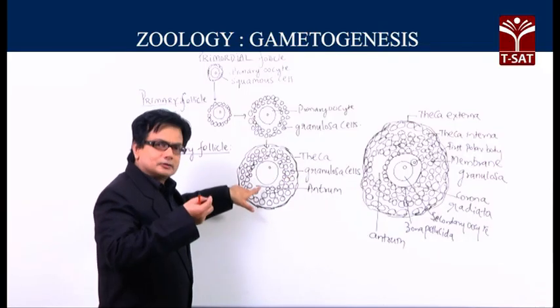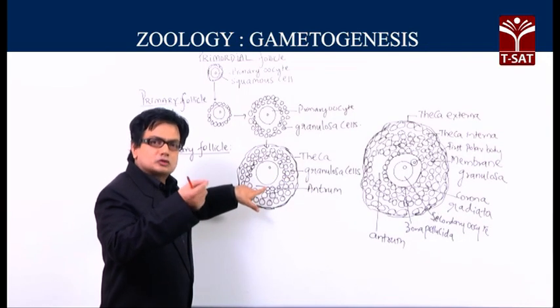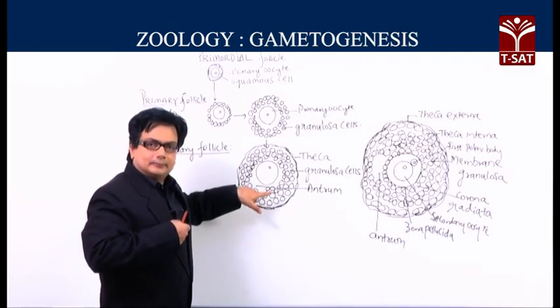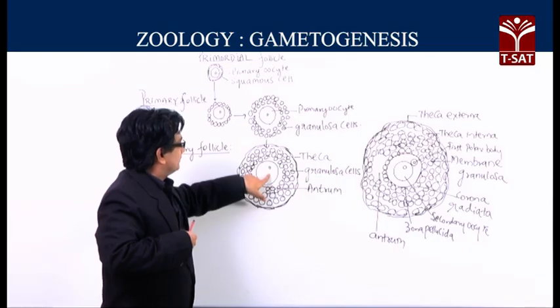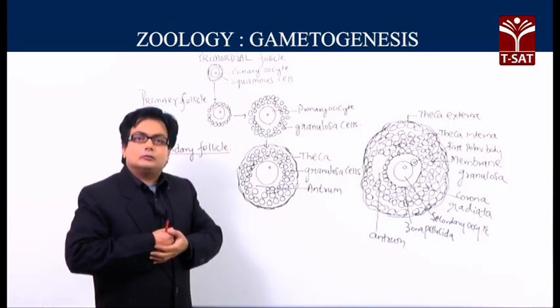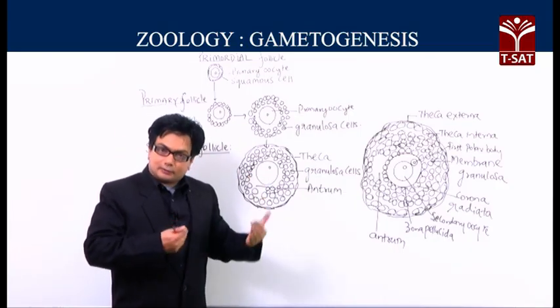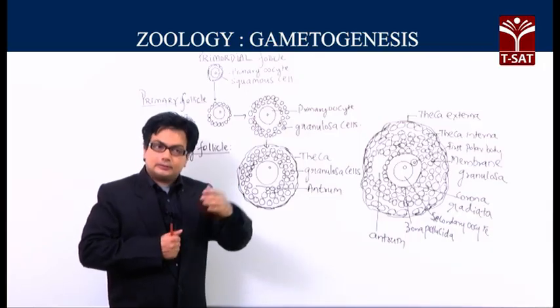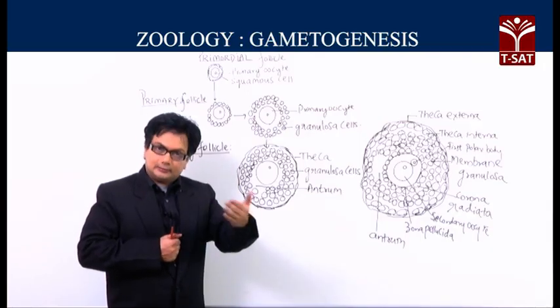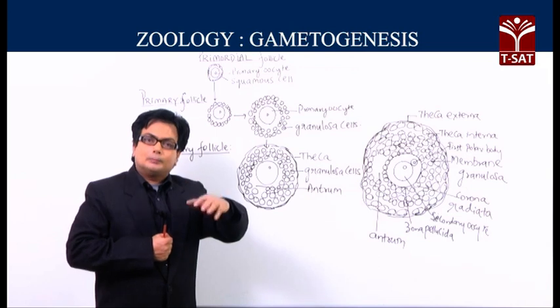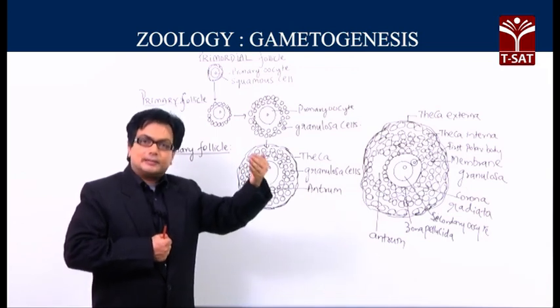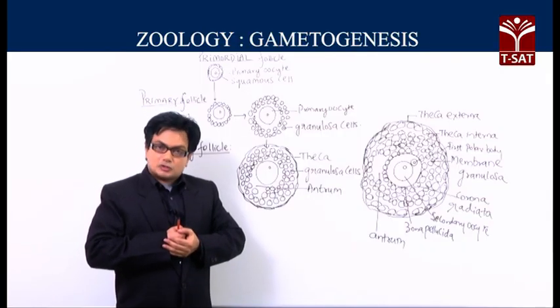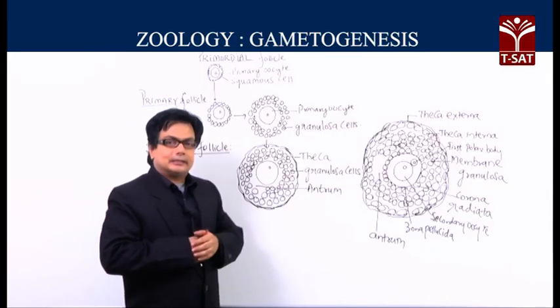and of course, gradually there will be formation of a fluid filled space which is called the antrum, and this is the primary oocyte. Now, this secondary follicle having the theca, the granulosa cells, and the primary oocyte will be transforming into a further upgraded structure which has parts like this.